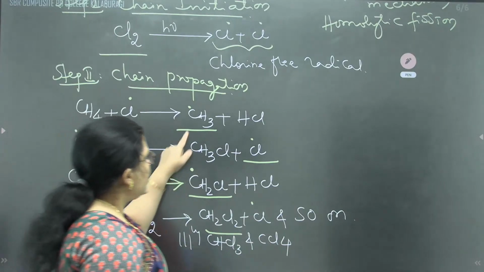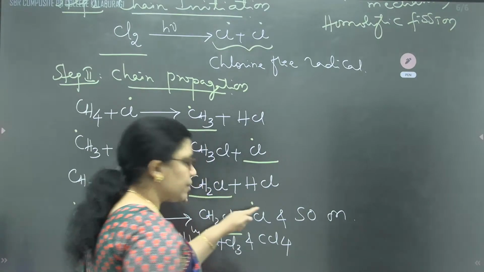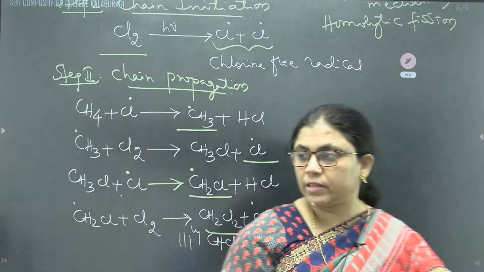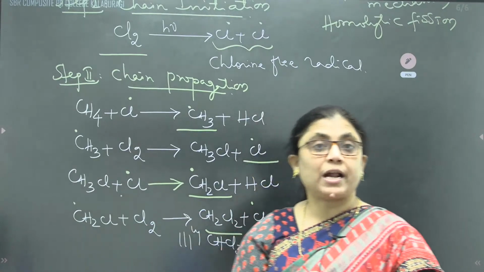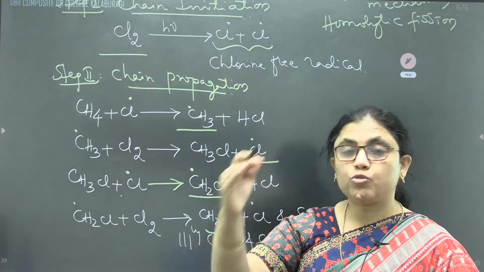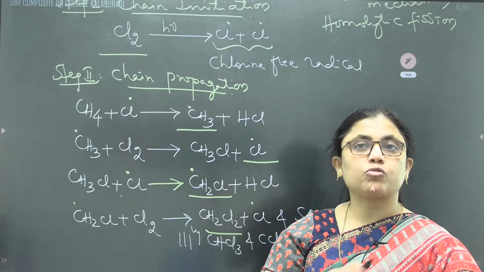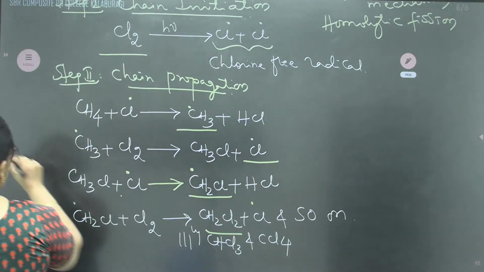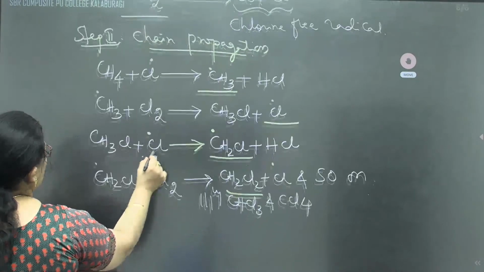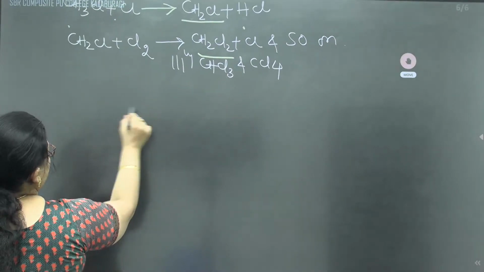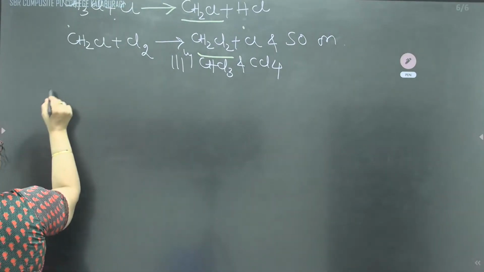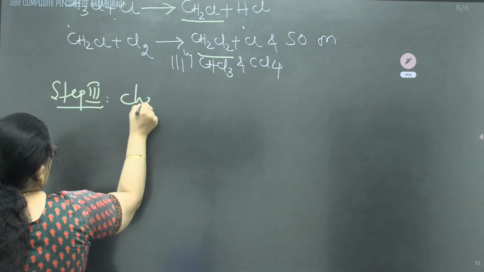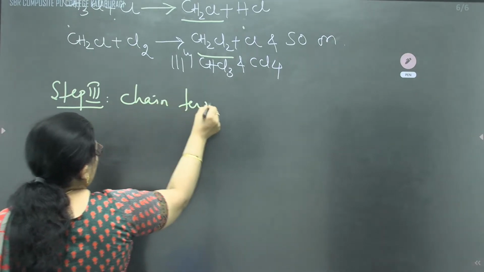But remember here, every reaction involves a free radical one way or the other. And those free radicals are very reactive species. They are highly reactive. That's why those free radicals combine to form a neutral molecule and the reaction has to stop. It is called chain termination. Called what? Chain termination. I'll write here: step 3 is called chain termination.